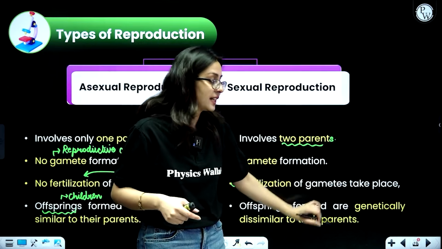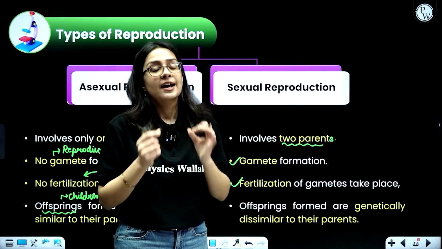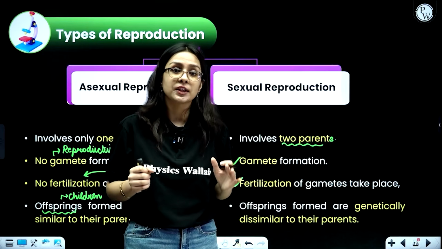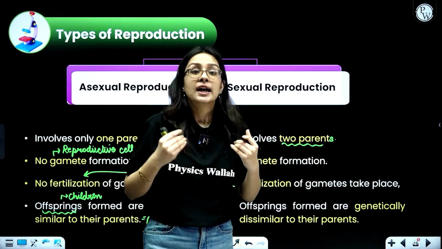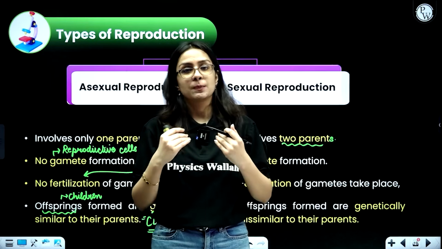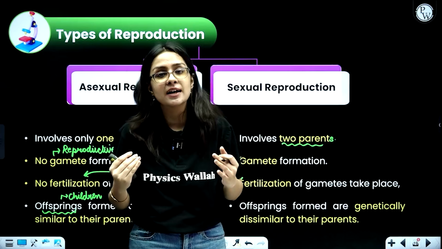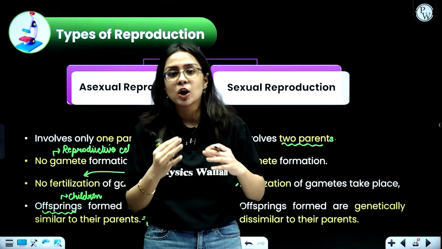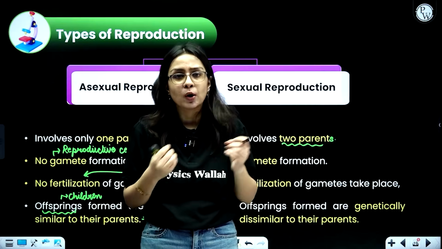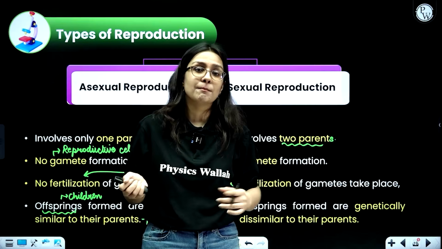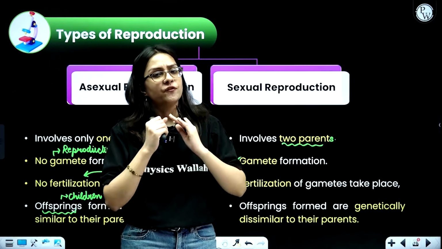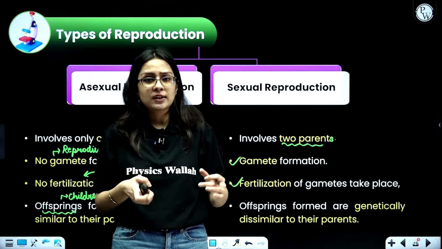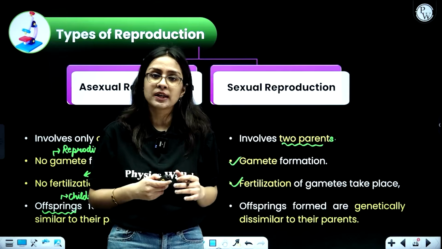Offspring formed are genetically dissimilar to the parent. Offspring, beta, that are formed, the children that are produced, are not exactly a Xerox of their parents. For example, we no doubt are products of our parents, but do we look exactly like their replica? No, we carry certain differences. Although we might share some common features, our facial features, our body patterns or our body structure might resemble the parents, but there are very, very easily distinguishable differences. So in case of sexual reproduction, there are differences that are going to be seen.